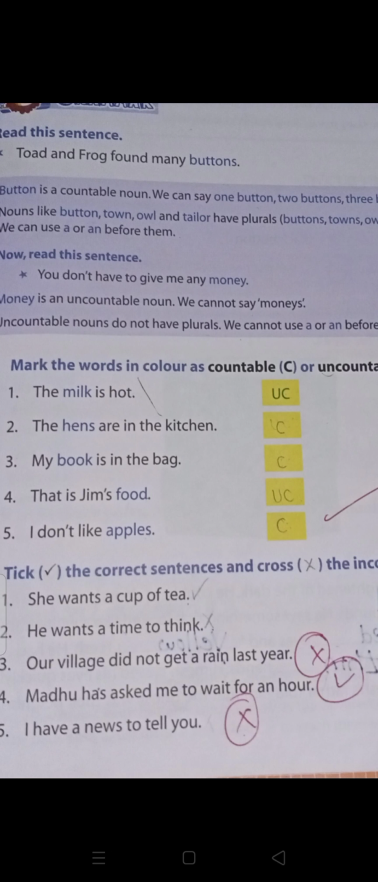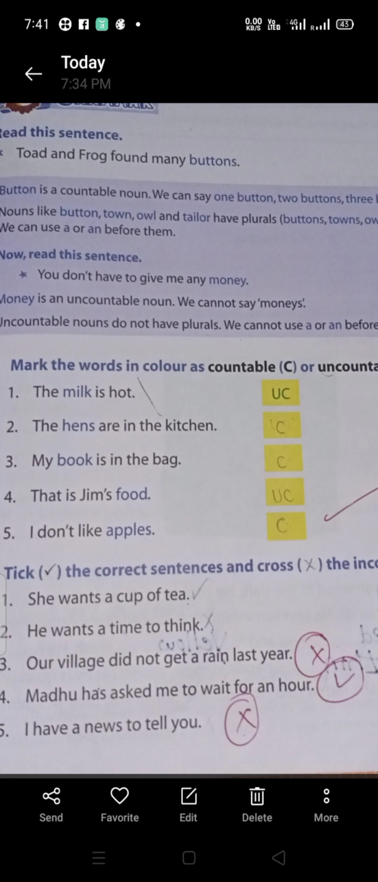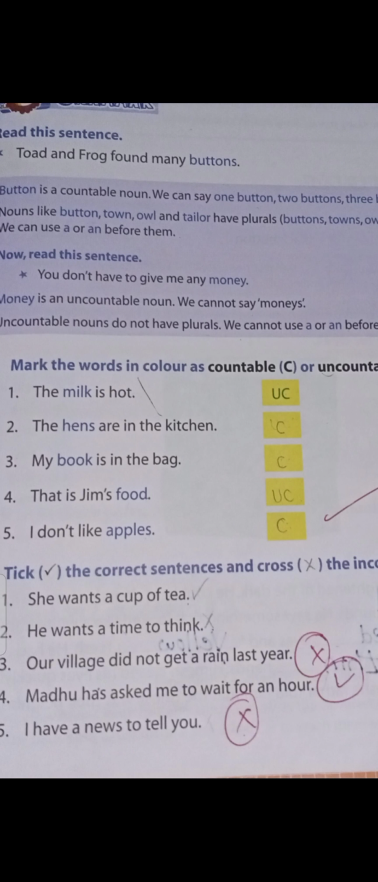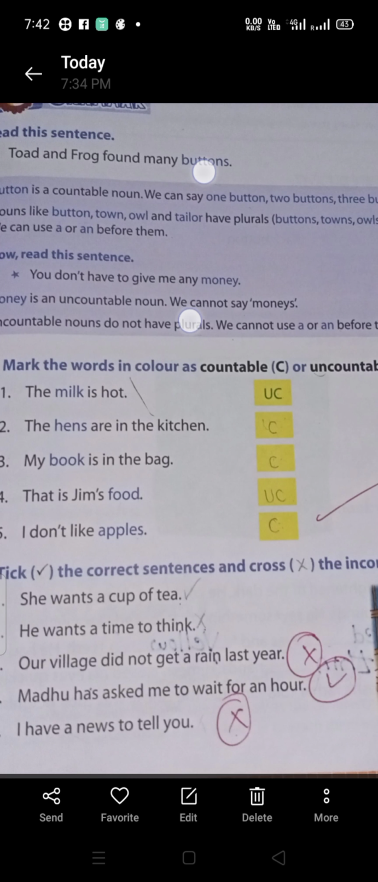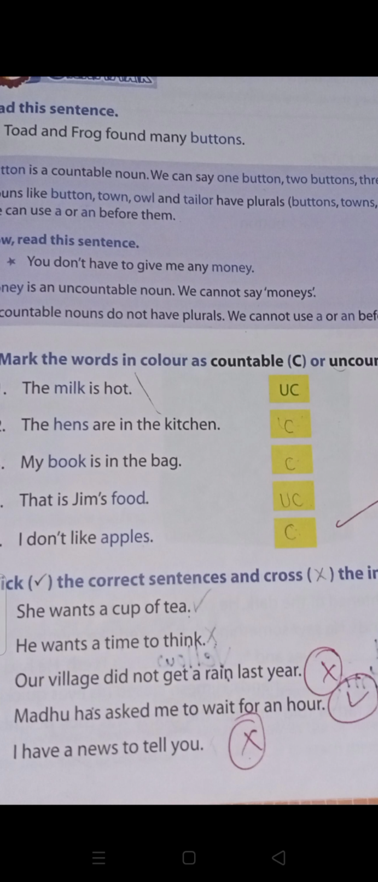page number 13. Here, button is a countable noun. We can say 1 button, 2 buttons, 3 buttons, and so on. Nouns like button, town, owl, tailor have a plural. Buttons, these nouns have a plural form, so we can use a or an before them. Always we will use a or an before them.